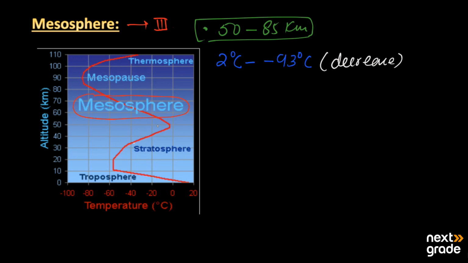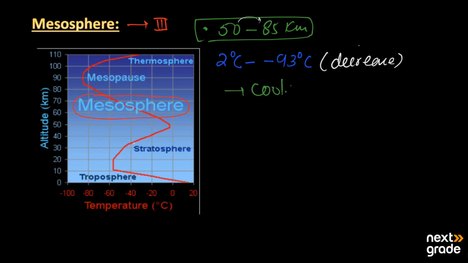The mesosphere is a very simple layer, as its height is very low, just from 50 to 85 kilometers above the earth's surface. As the temperature decreases in this region, it is known as the coldest temperature in the earth's atmosphere.